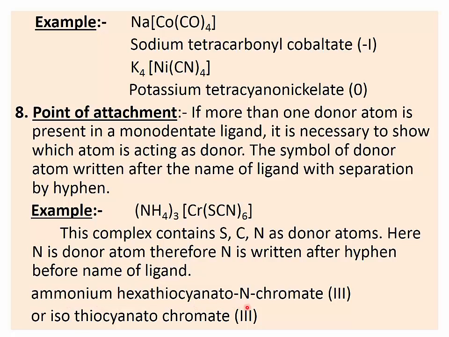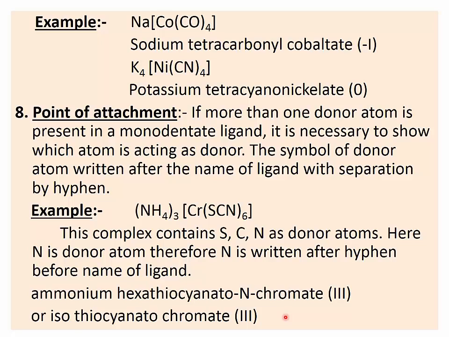hexathiocyanato-N, which acts as the donor atom. Chromate(III). See now, this name is also written in this way: isothiocyanato chromate(III). Okay, isothiocyanate means there is a nitrogen atom which acts as the donor atom.